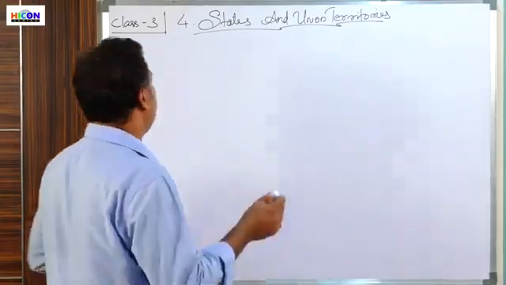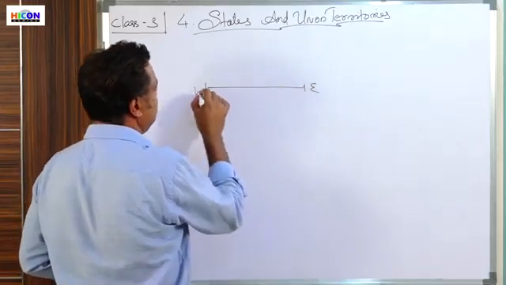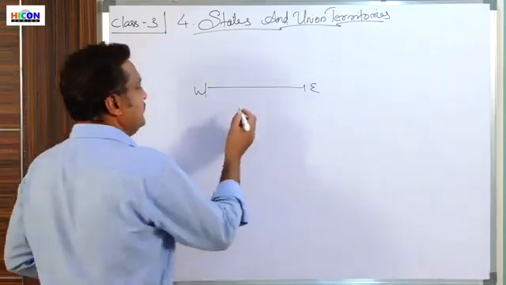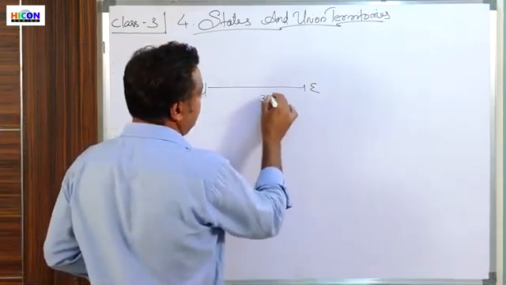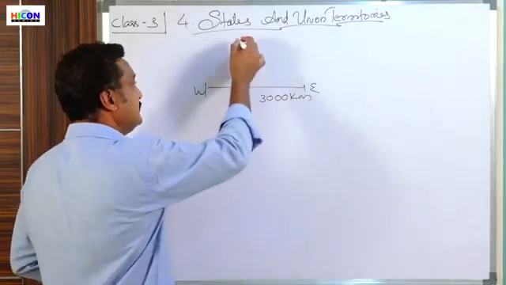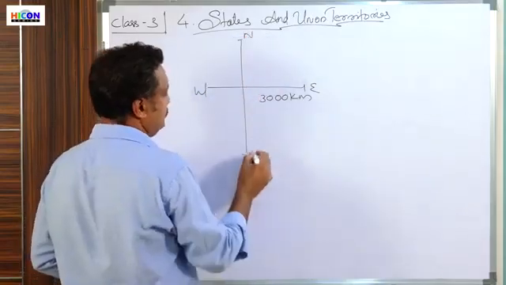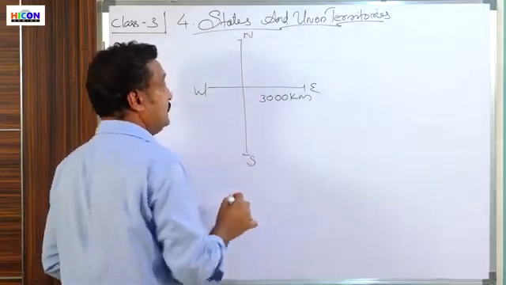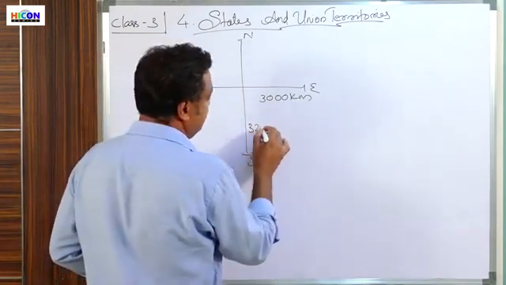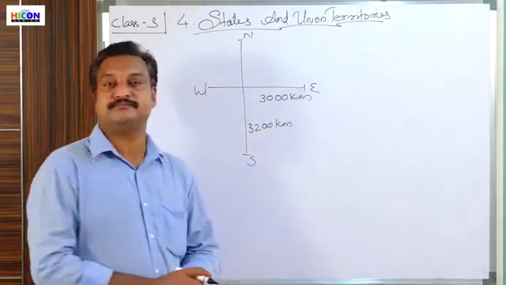It's so big that in the east-west direction, the country is around 3,000 kilometers long, and in the north-south direction, the country is around 3,200 kilometers long.